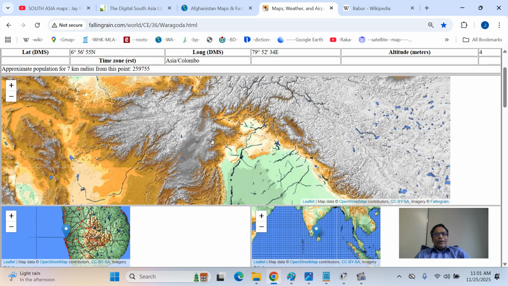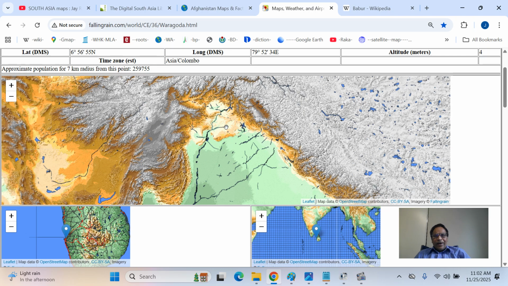From 1504 to nearly 1526, he was raiding the surroundings without big success. The Shaybanis were very powerful here, and he could not compete with the Safavids. After these kingdoms became weak, and they were also raiding there, they wanted Babur to come and defeat the major force so that later they could establish themselves.